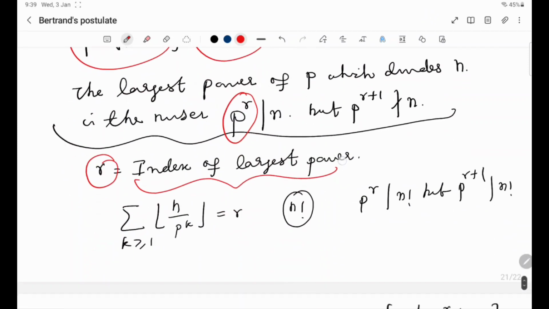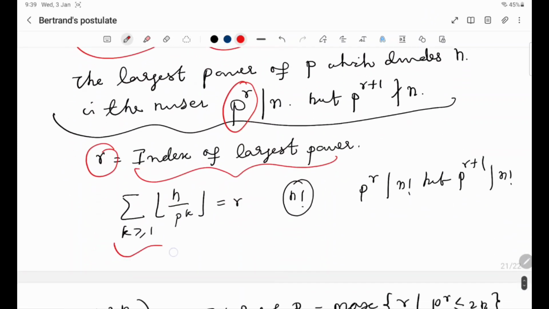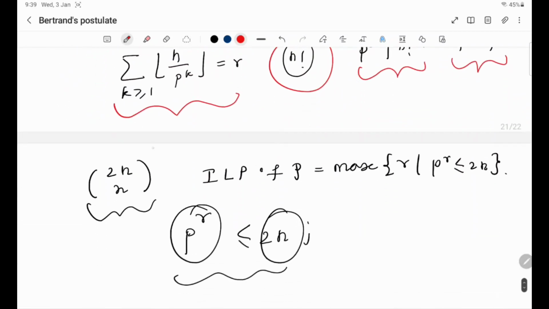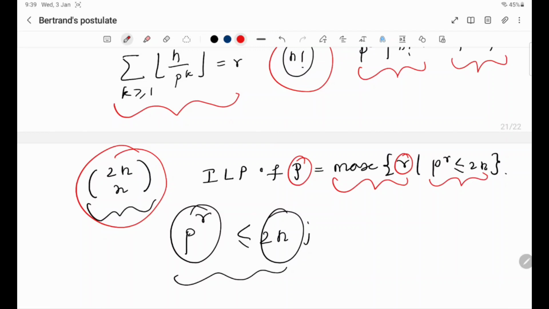So in Legendre's theorem, we found a formula for the index of the largest power of p which divides n factorial, right? So p power r divides n factorial, but p power r plus 1 does not divide it. And we have seen that the index of the largest power of a prime p is the maximum r such that p power r is less than or equal to 2n, right?